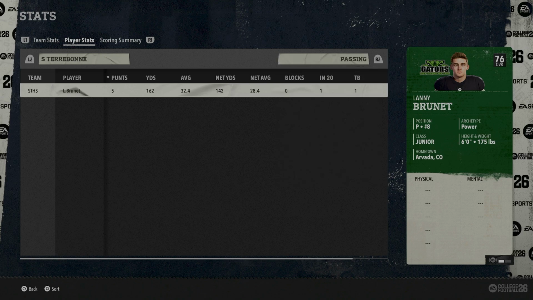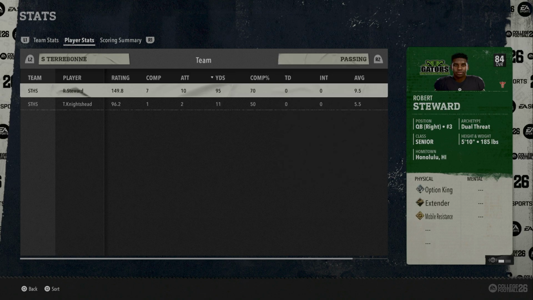South Terrebonne remains undefeated, which means there's a very real possibility we could see another matchup of two undefeated teams next week. We're going to have to find out, though, because that's going to be a little bit later. So, for now, we're going to wrap up this game, and then I'm going to hit a pause screen for just a minute, and we'll be back in just a few minutes while I get everything set up in the background for game 2 of week 3. Stick with me, and I'll be right back.